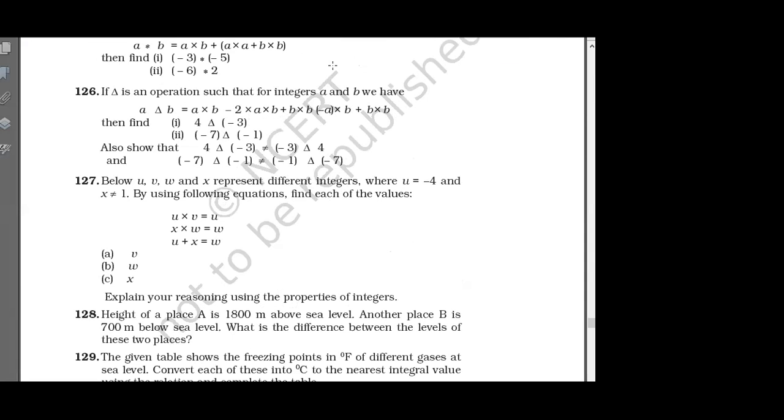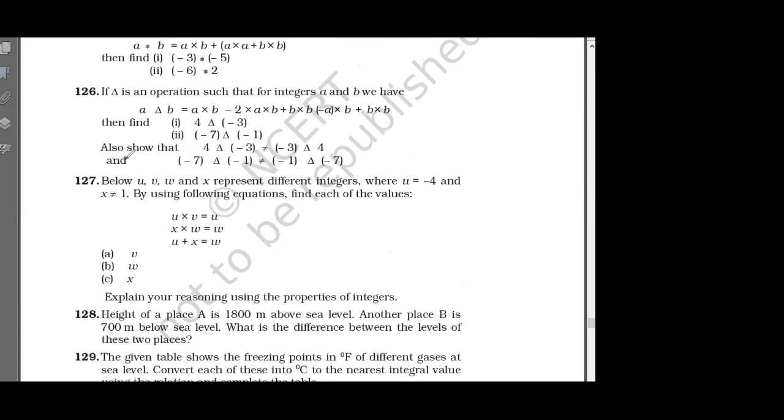127. Yes. Right. I'm telling you, I will give the test from these only. 50% of the questions will be from these only. I've already told you this. Right? Yes or no? Okay, I'll explain 126 also.